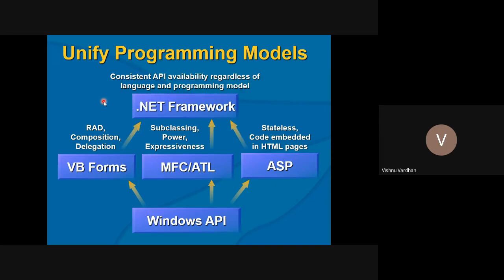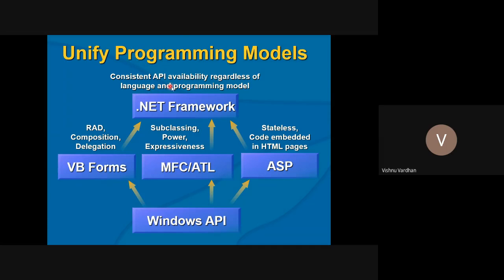So the .NET framework is actually communicating with these platforms that you are writing in your code, and ultimately they are two-way communicating with this Windows API, and your programming is running on that basis.